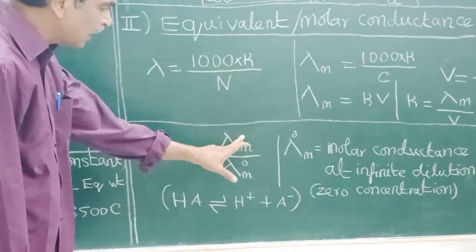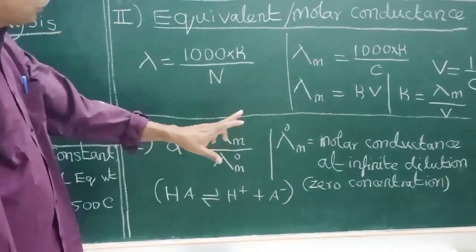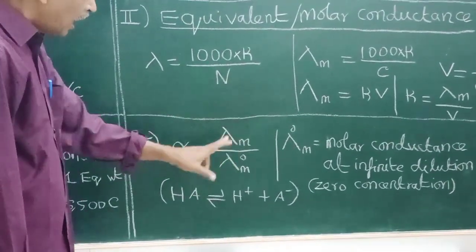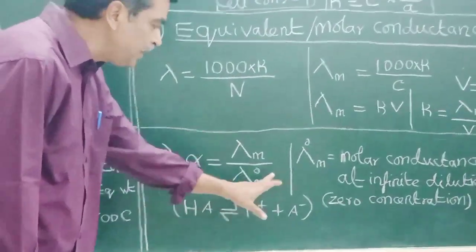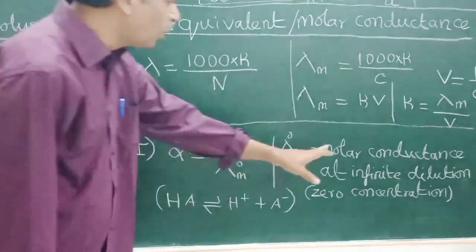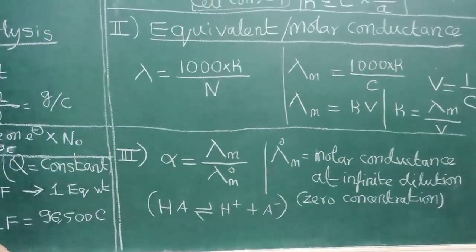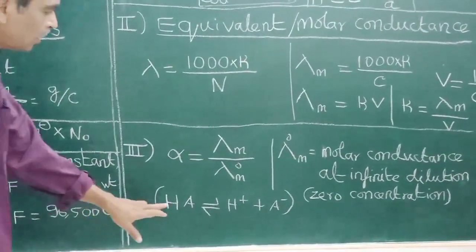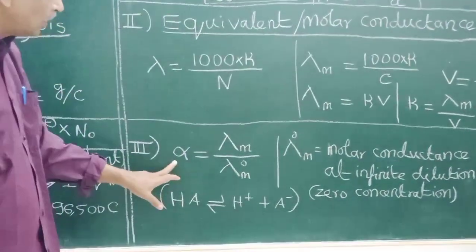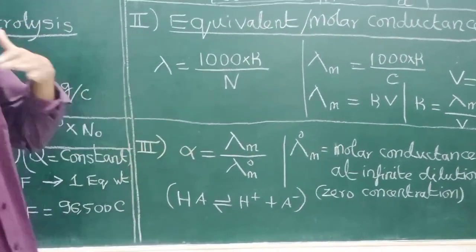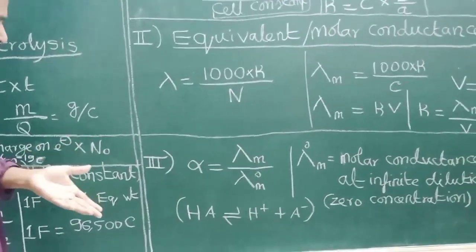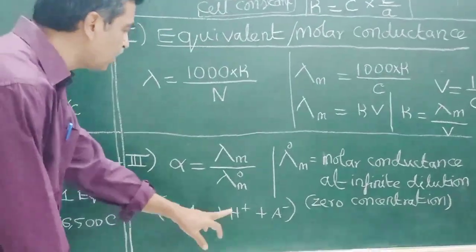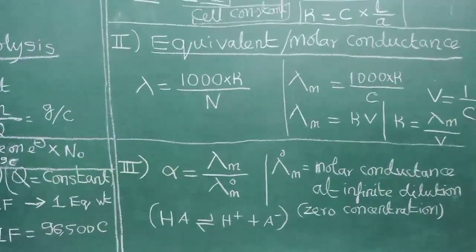Here λm is the molar conductance at a particular concentration, and λ°m is the molar conductance at infinite dilution, or zero concentration. For a weak electrolyte only, α can be calculated. For a strong electrolyte it is completely dissociated, therefore α = 1. For a weak electrolyte we can use this formula to calculate.